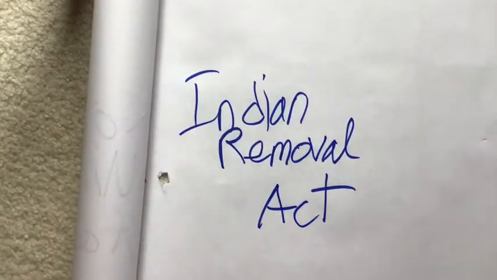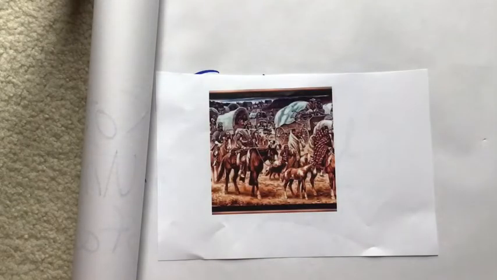Also, because of the expansion of cotton and slavery, many Native Americans were forced to be relocated. The Indian Removal Act of 1830 caused the relocation of many Native American tribes. One of them, the Cherokee, decided to go to the courts to help them keep their land. In Cherokee Nation versus Georgia, they were not considered citizens, so the Supreme Court could not help them. The Cherokees were removed from their lands, and on their walk to their new land, 4,000 of the 15,000 of them died. This later became known as the Trail of Tears.